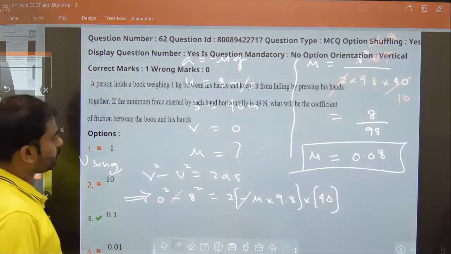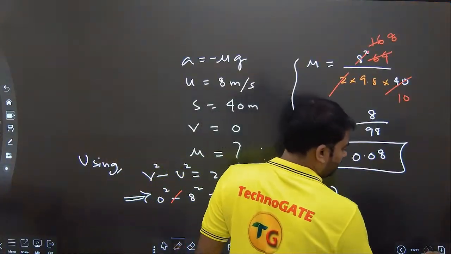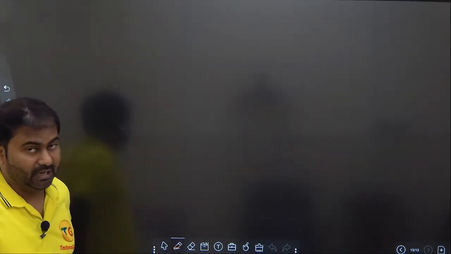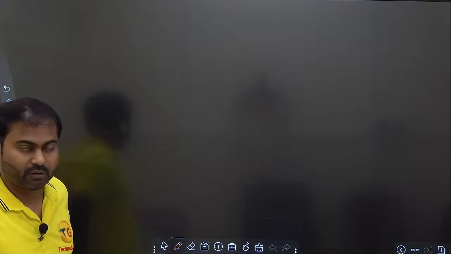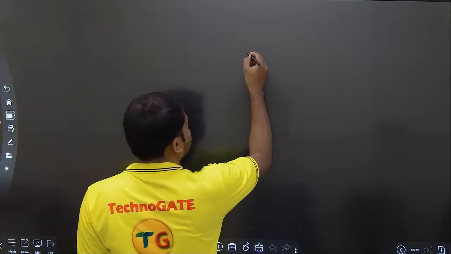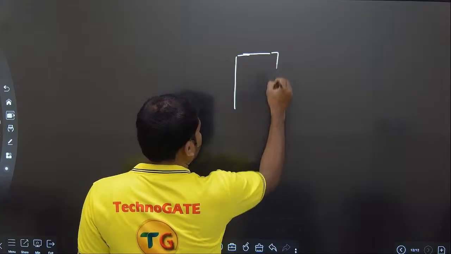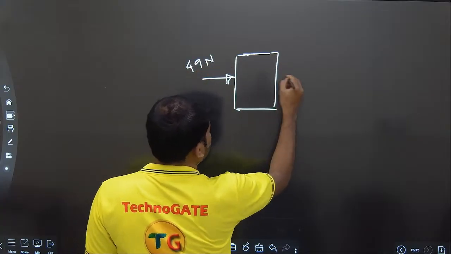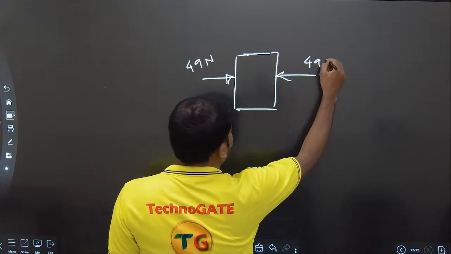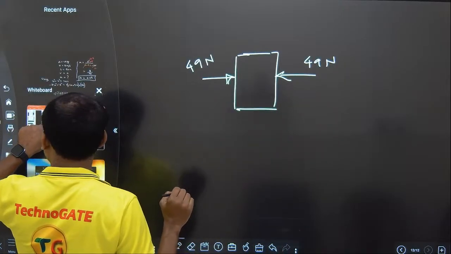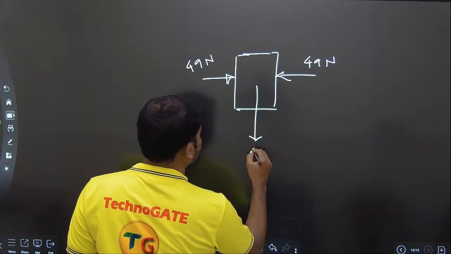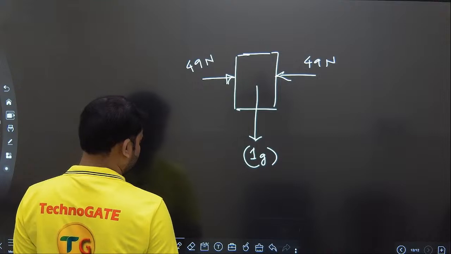Let's draw the free body diagram, because drawing the free body diagram will help us get the correct idea about the forces. The book is like this. You are applying 49 Newton force, and another 49 Newton force from the other side. This book is of 1 kg, so there is 1 g, its weight.